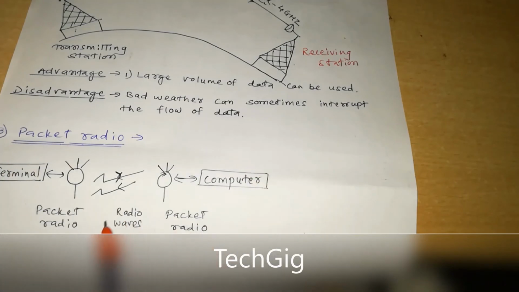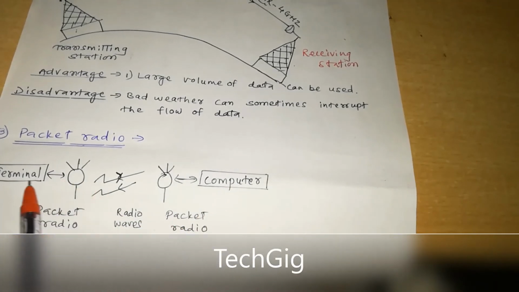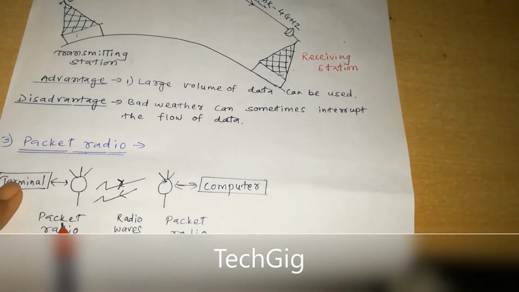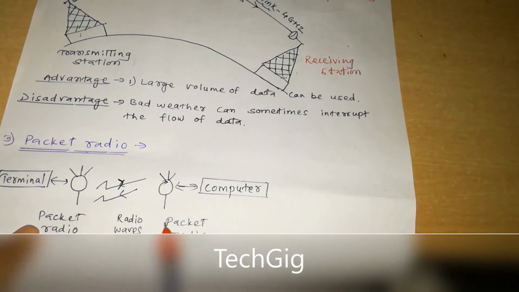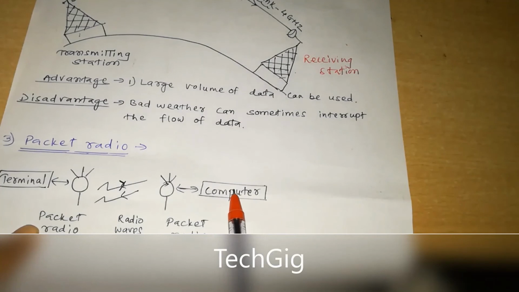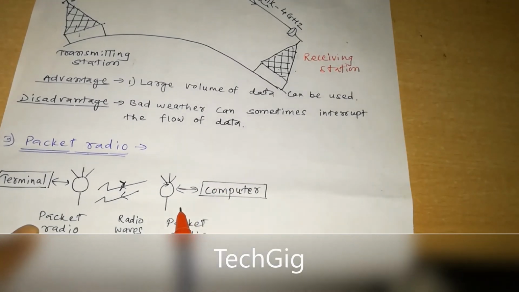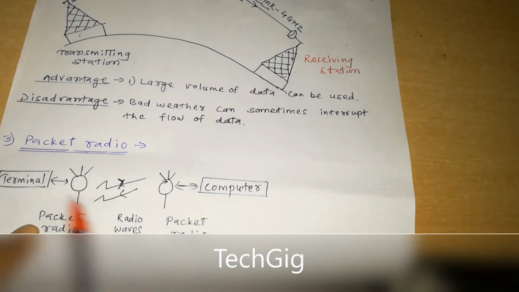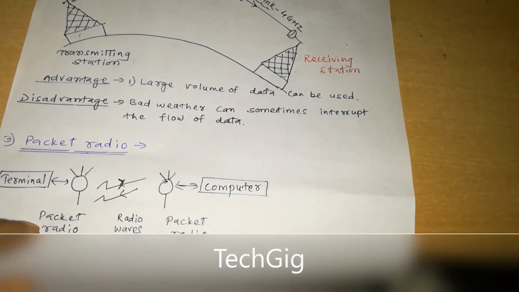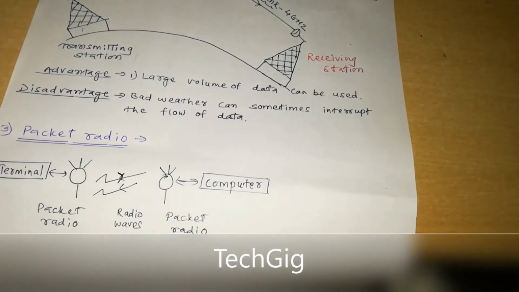Here see the figure, a packet radio is attached to the terminal and the computer. The information entered on a terminal is transmitted using the packet radio and received by the computer. Information is processed here and the results are transmitted back to the terminal by this packet radio. We can use radio waves. So this is in short about packet radio.